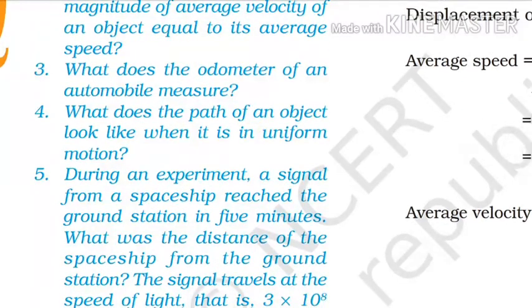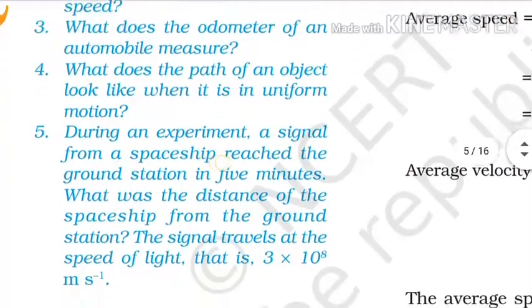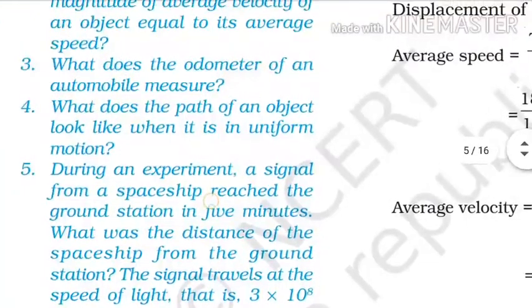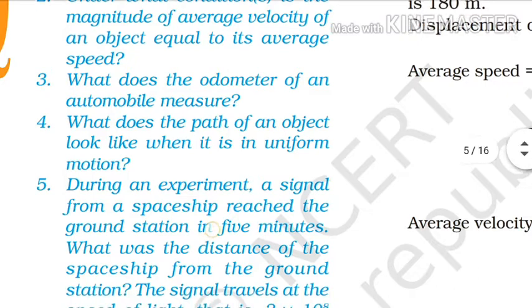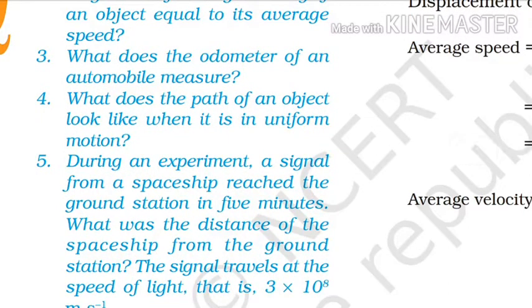Now come to the fourth question. What does the path of an object look like when it is in uniform motion? When any object is moving with uniform speed, and we draw its distance-time graph, the path can be assumed to be a straight line. So your answer will be a straight line.